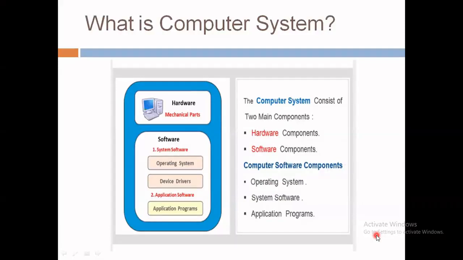Further, the computer is a digital electronic machine. That means the computer can understand and execute instructions in binary, which consists of only two numbers, that is 0 and 1. Right? So the binary code is referred to as a machine code or machine language. So this is all about the computer system. We will see the languages of computer system in our next slides.